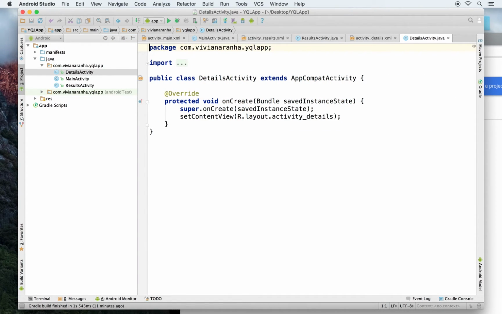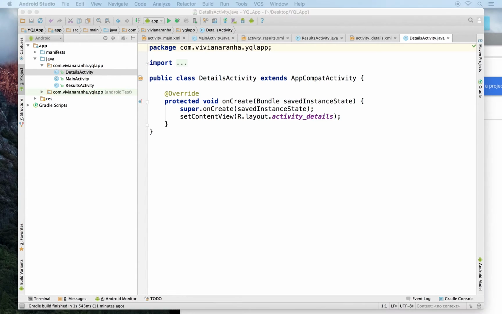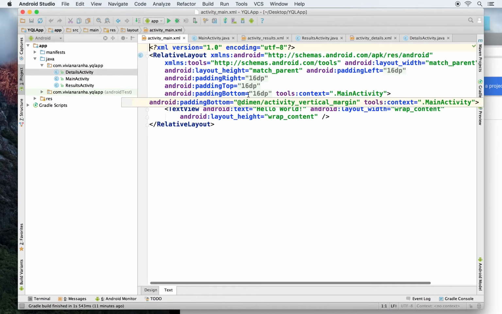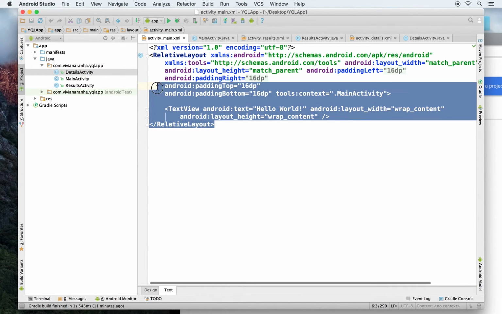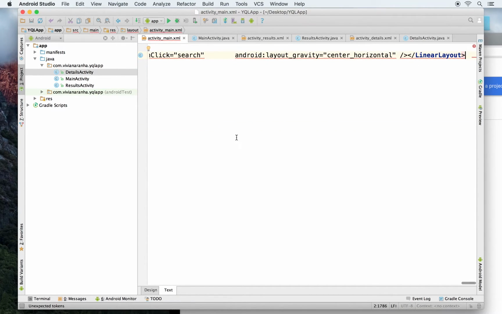Now to make it pretty fast, what I've done is I've created some of the code already. All I'm going to do is copy paste that code, so it's not going to take a whole lot of time. So inside my activity main, first of all, let's create activity main.